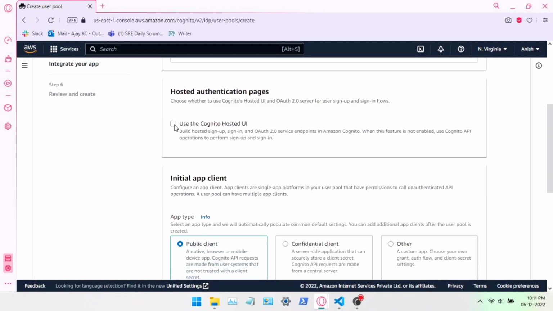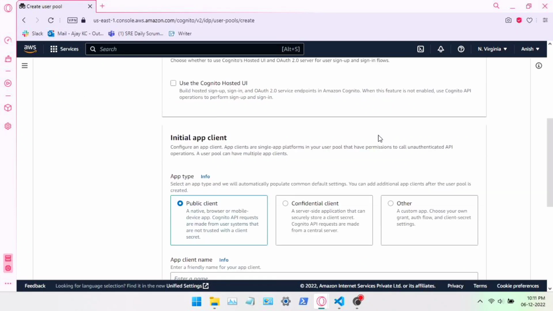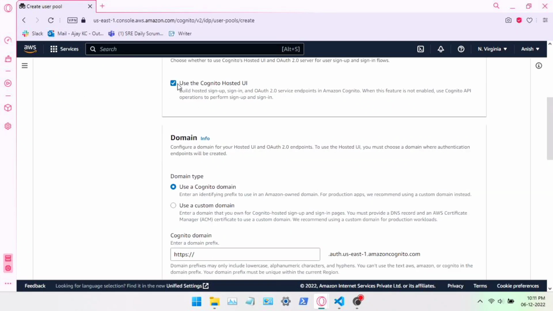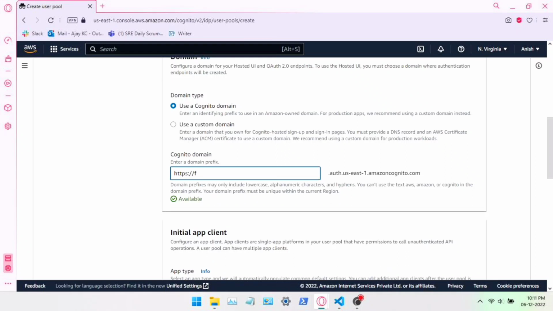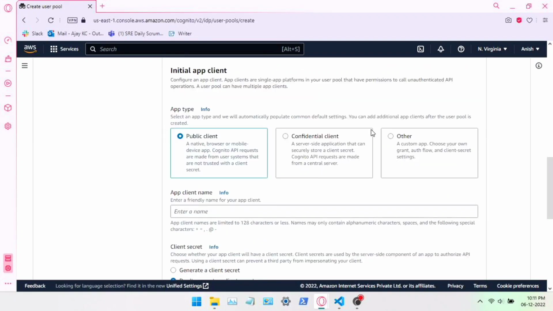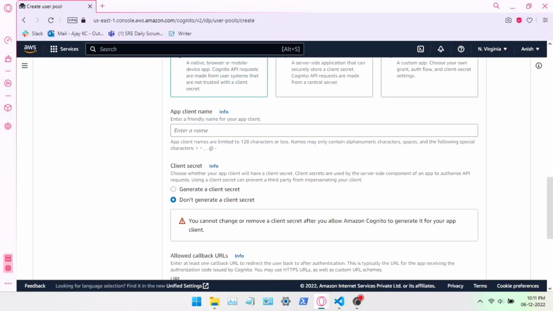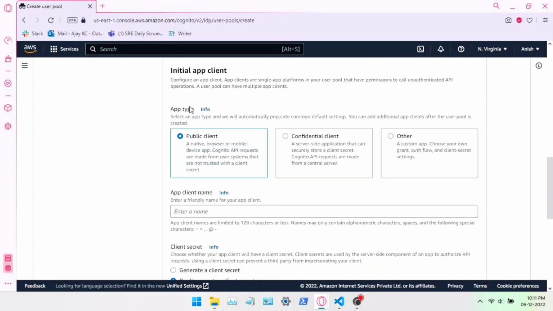Next, I'm going to choose hosted authentication pages. This will provide the link for login and logout, and the sign up link also. I'm going to use the AWS domain, and I'll simply use a short name here. This depends on what type of application or web app you have, so that's why you choose it.